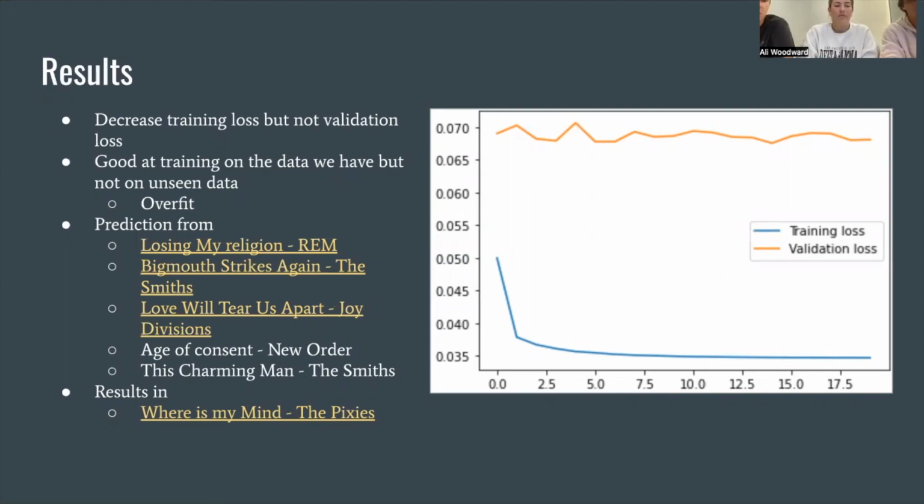And so from there, the song we ended up getting from an online tool that could give us a song based on the features, based on the parameters we got. Among the suggestions was this one, Where's My Mind by the Pixies.